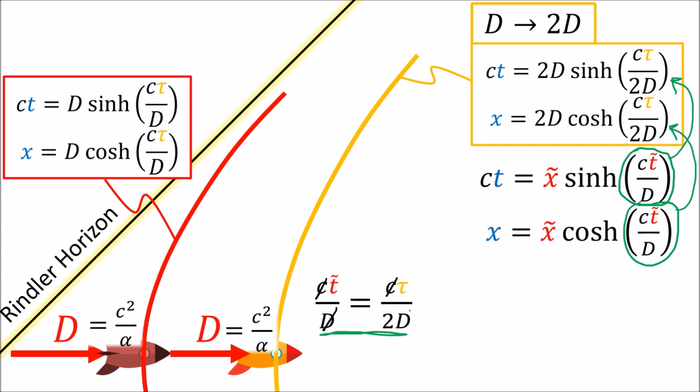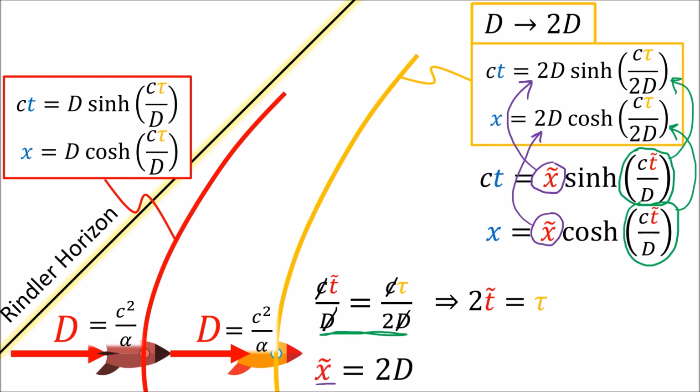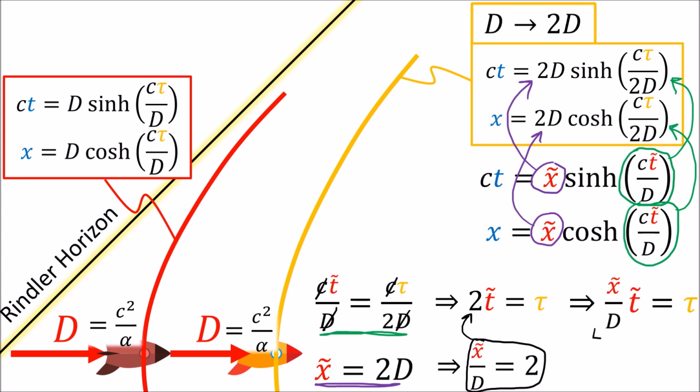Canceling the c's and the d's, we get that 2 times t tilde equals proper time tau. But we can also see that x tilde corresponds with 2d. So this factor of 2 is really the ratio between x tilde and d. Subbing this in, we get that the proper time tau for any spaceship of any position is x tilde over d times t tilde.